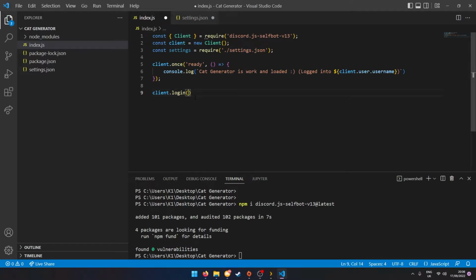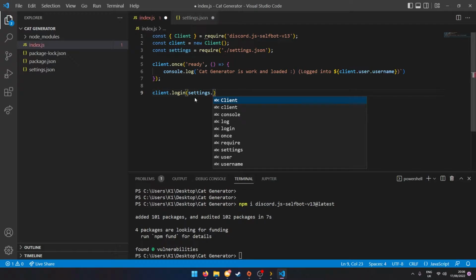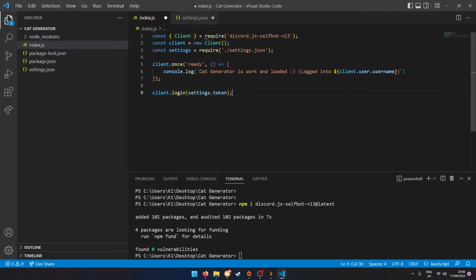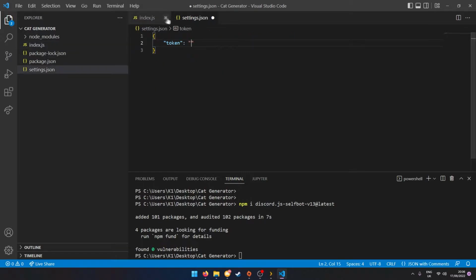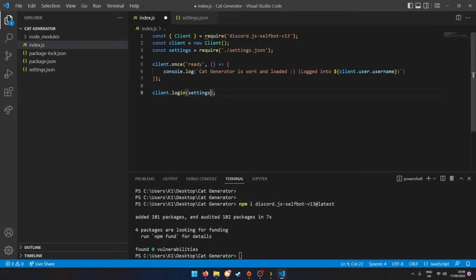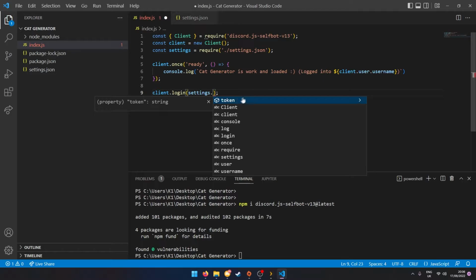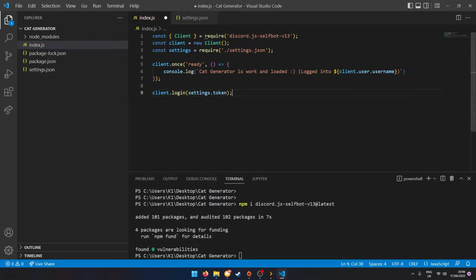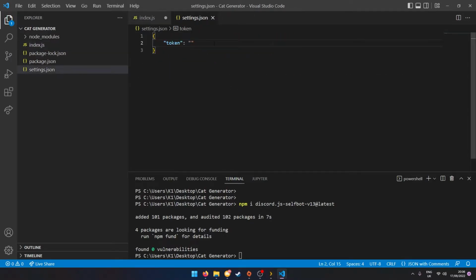Well, you can just go back to your login, and you can do settings dot, and then what it'll soon be is token. Although it isn't showing because I didn't save it. Let me reshow this. There's settings dot, and then there you go. There's the variable right here, and it shows you token and then string. So now what you can do is you can input your token here.